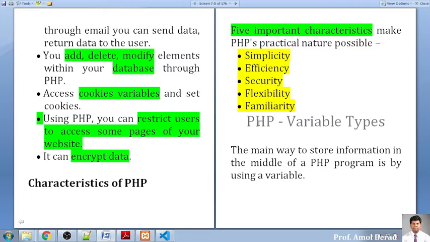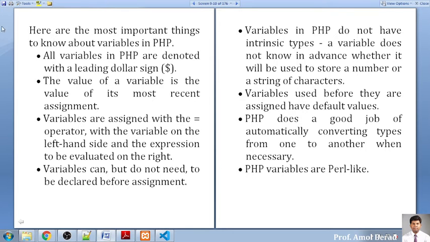Okay. Now we'll enter into PHP variable types. Now there are many ways to store information. There are various ways. In the middle of a PHP program, we can use various variables. So what does this variable mean? Whenever you are declaring any variable, keep in mind, this is the most important thing as far as variable declaration is concerned. All variables in PHP are denoted by the dollar sign. You have to use this dollar sign before declaring a variable. If you don't, it will not be considered a variable. There will be an error. So dollar is most important whenever you are declaring a variable.